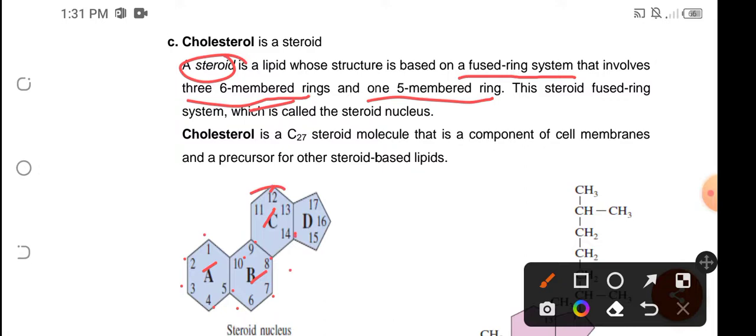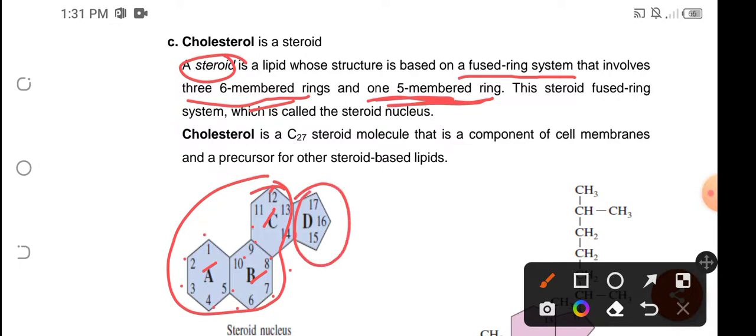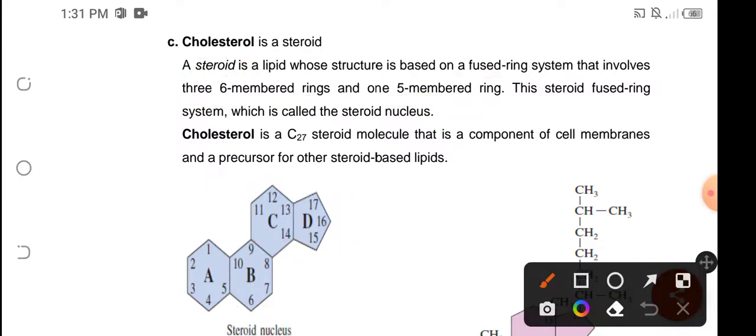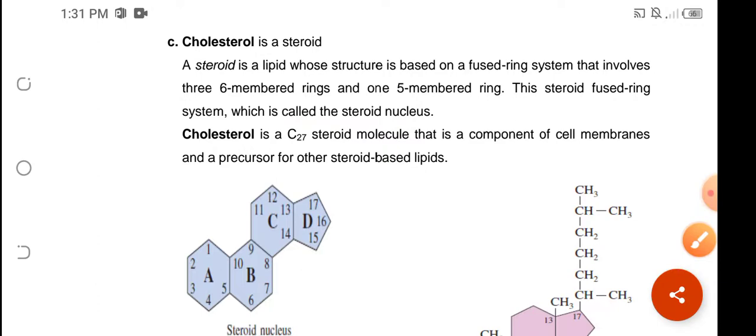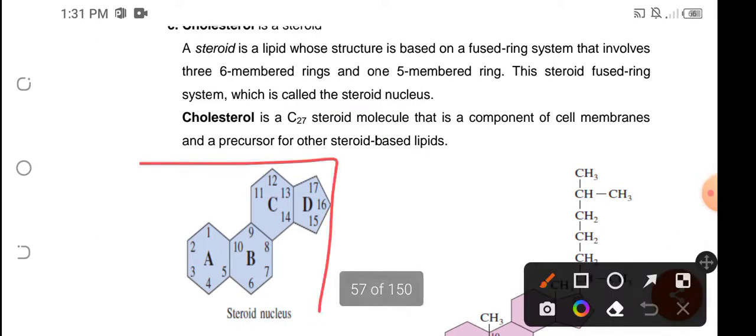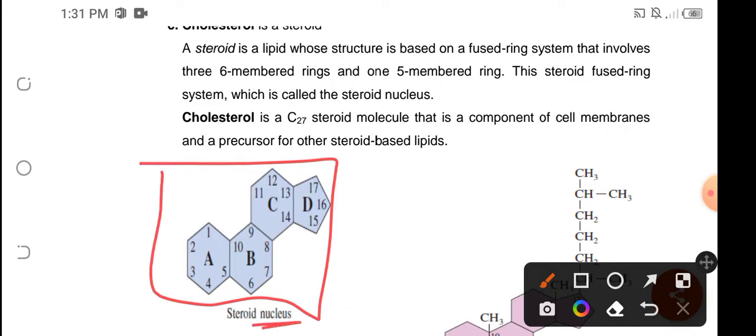It is 6, so it has a hexagon. Okay, so we have 3 hexagons there and 1 5-membered ring. So this is the 5-membered ring. Okay, this steroid fused ring is known as the steroid nucleus. So this is the structure of all steroids. Okay, so that's the steroid nucleus.